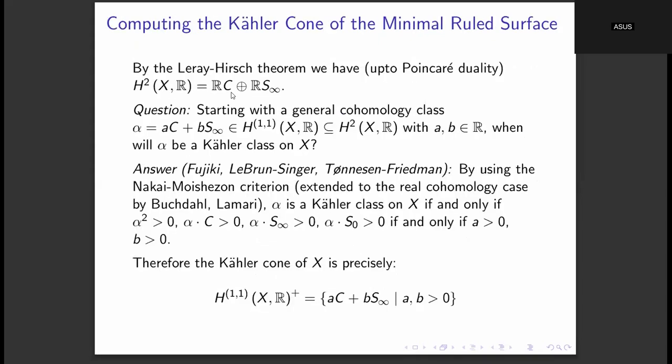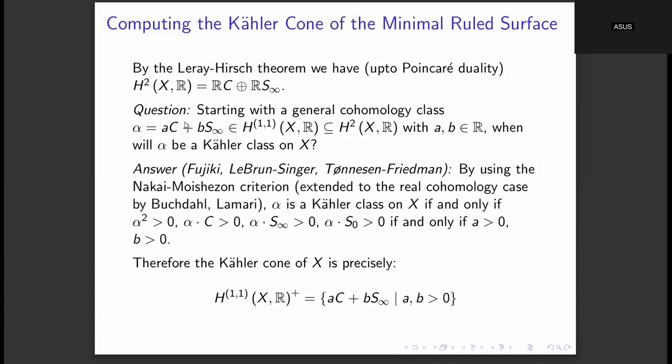If we take the Poincare duals of C and S infinity, then by the Leray-Hirsch theorem, it can be checked that this second de Rham cohomology space H2 of X, R can be written as the set of all real linear combinations of C and S infinity. So if we take a general cohomology class of the form A times C plus B times S infinity, which belongs to H11 of X, R, the question is: when is this going to be a Kähler class?